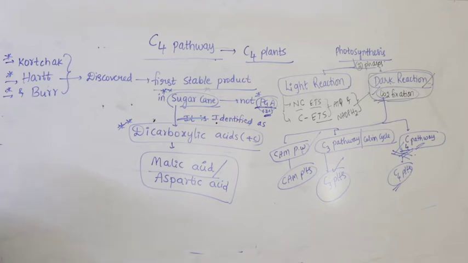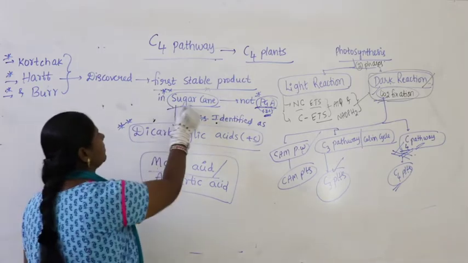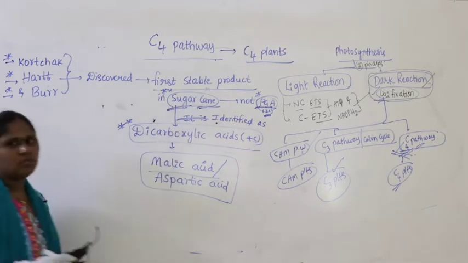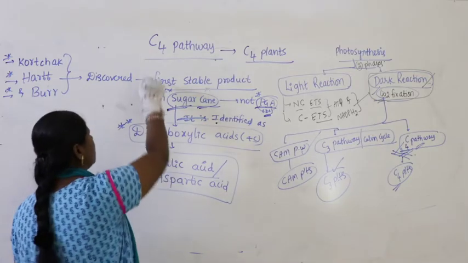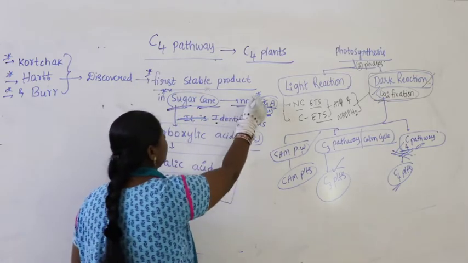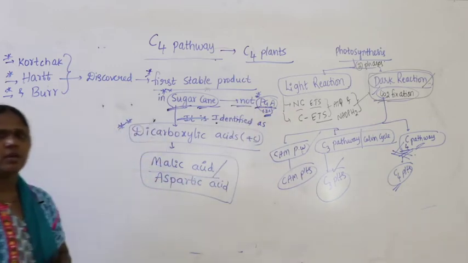So they did an experiment on the sugarcane plant. When they first studied the sugarcane plant, they observed that the first stable product is not PGA.